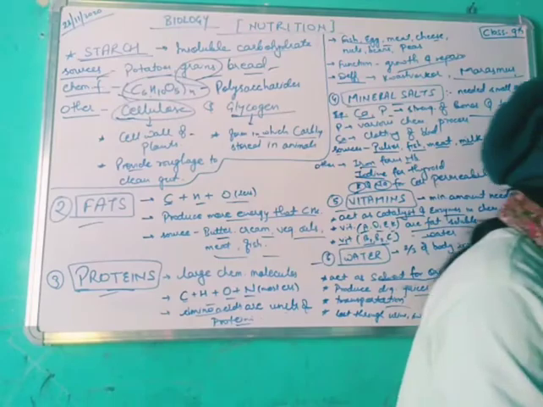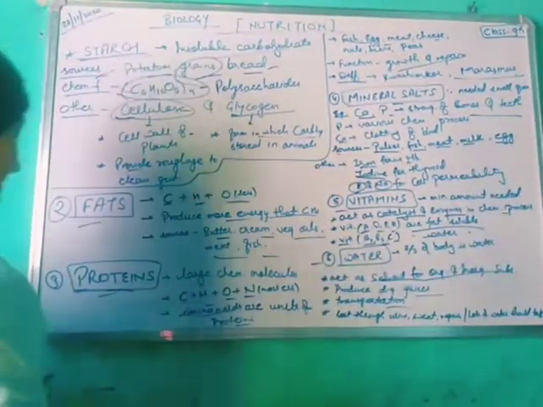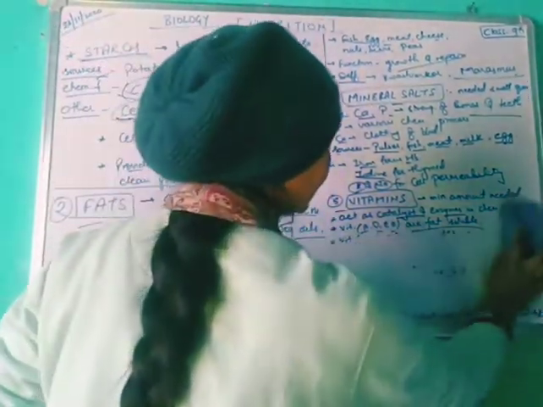So there are the six classes of nutrients.